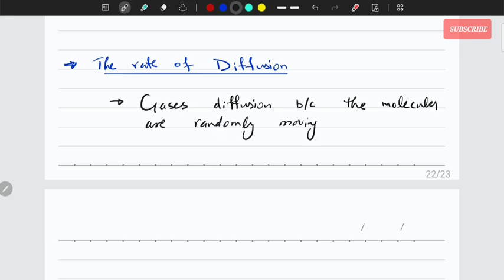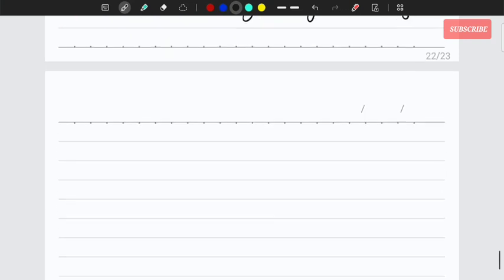So if they are randomly moving and they are colliding not only with each other, but also with the walls of the container or whatever comes in their way, so they keep moving from the point where they are more, high concentration, to the point where they are less, low concentration, okay?